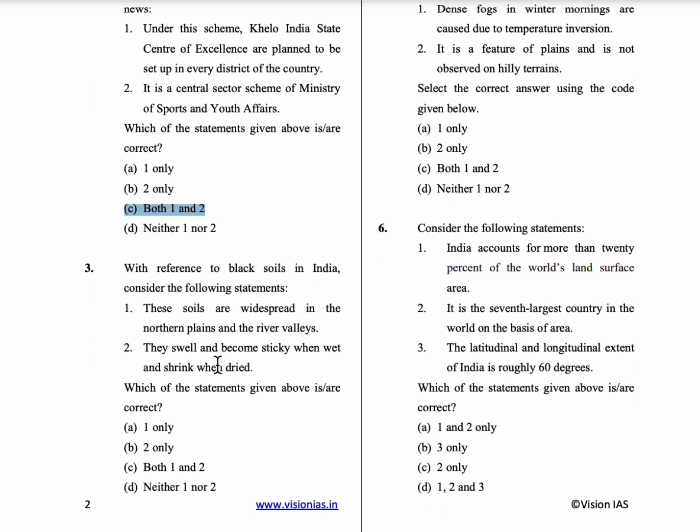Third question: with reference to the black soils in India, consider the following statements. The first statement is: these soils are widespread in northern plains and river valleys. No, the alluvial soils are widespread in northern plains and river valleys, not black soil. So the first statement is wrong. Coming to the second statement, they swell and become sticky when wet and shrink when dried. So only the second statement is correct. So option B is the correct answer.